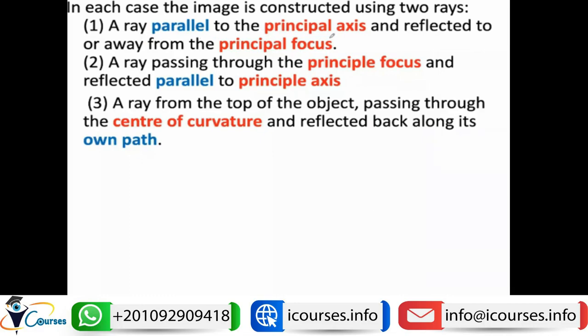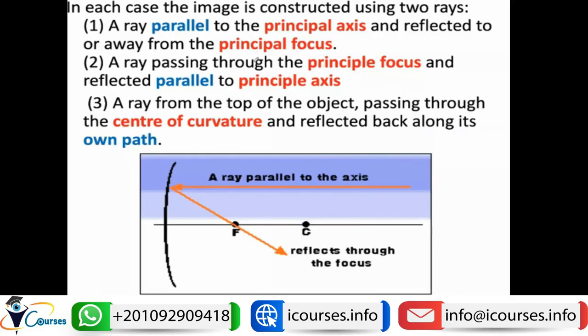A ray parallel to the principal axis will be reflected to pass through the principal focus. So any light ray that is parallel to the principal axis will be reflected to pass through the principal focus, like here. This is the principal axis, this is the center of curvature, and this is the focus. This is the radius of curvature, and this is the focal length.